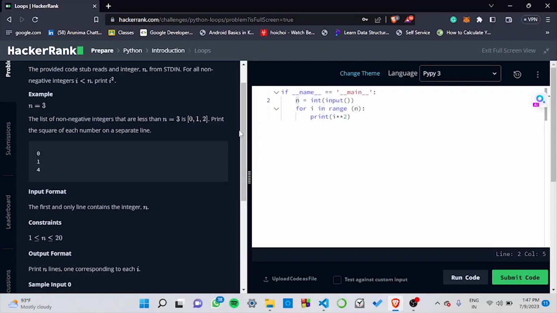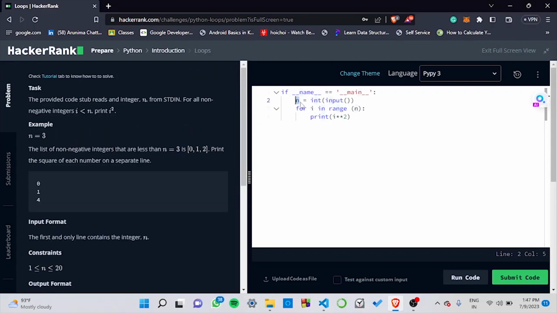So how can we solve this question? Simple. The given here is that n equals int, then in brackets input, to take the input from the user. And then we'll add the for loop as for i in range n. We have to print i squared. For square, we use the double multiplication sign.